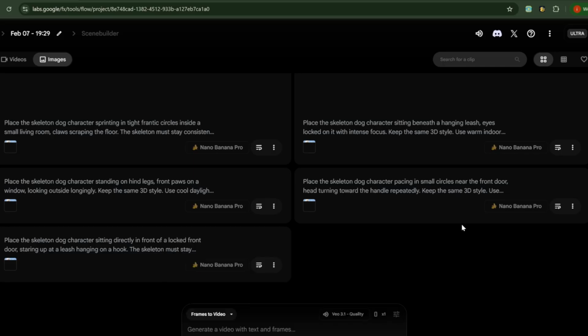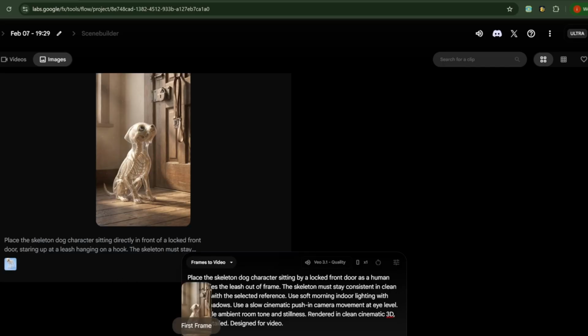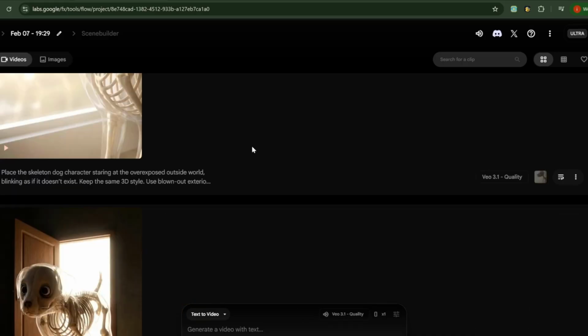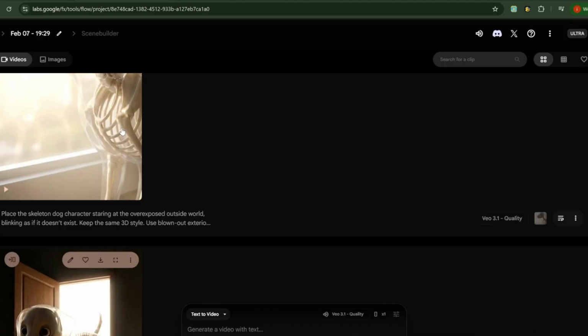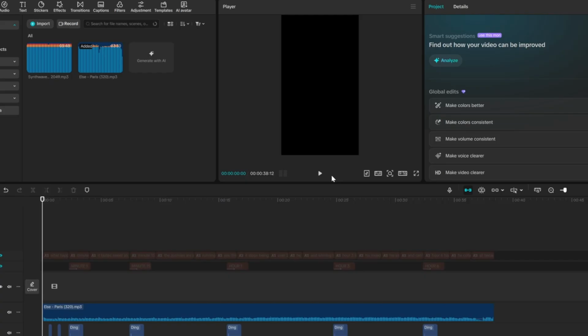Switch it to frames to video. Okay, so this is the first image, and I'll just click on create, generate. While this generates, let's just do it for the rest of the images. Okay, so now that we have all the videos, we have to download them and move to the next step, which is the editing.